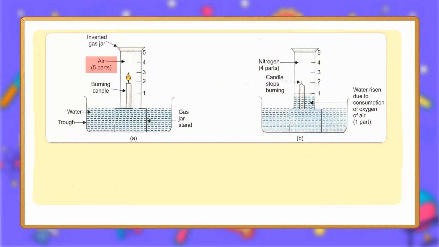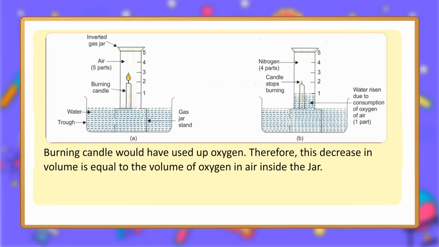Inverted gas jar. Air, 5 parts. Burning candle. Water. Trough. 5, 4, 3, 2, 1. Gas jar stand. Nitrogen, 4 parts. Candle stops burning. 5, 4, 3, 2, 1. Water has risen due to consumption of oxygen of air, 1 part.